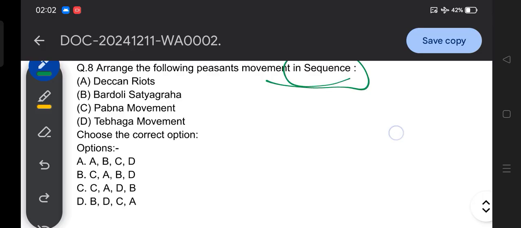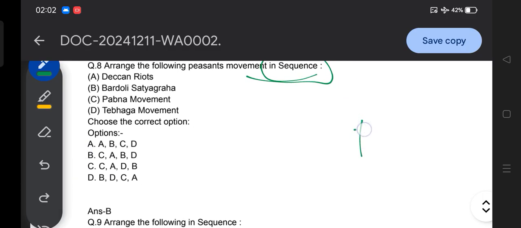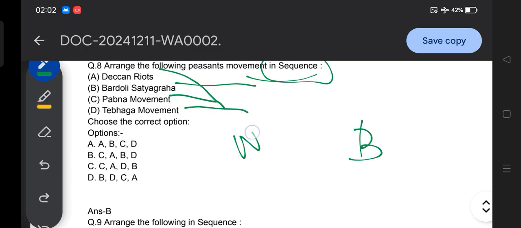So the correct answer for this question is option B. That means first the Pabna movement, then after that the Deccan movement, then the Bardoli in Gujarat, and Tebhaga in West Bengal.